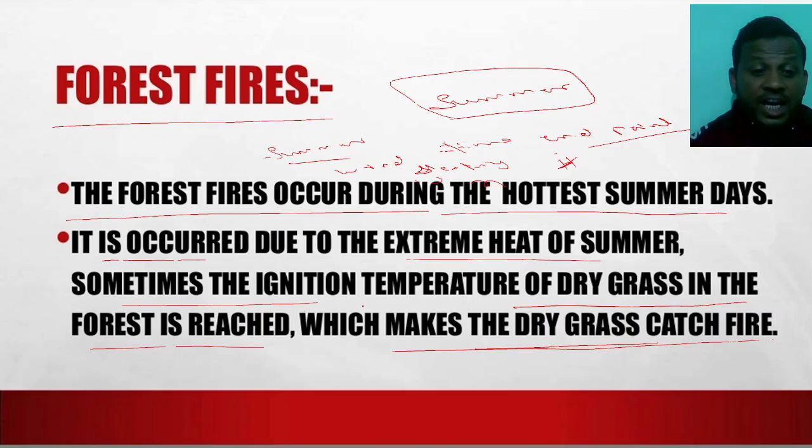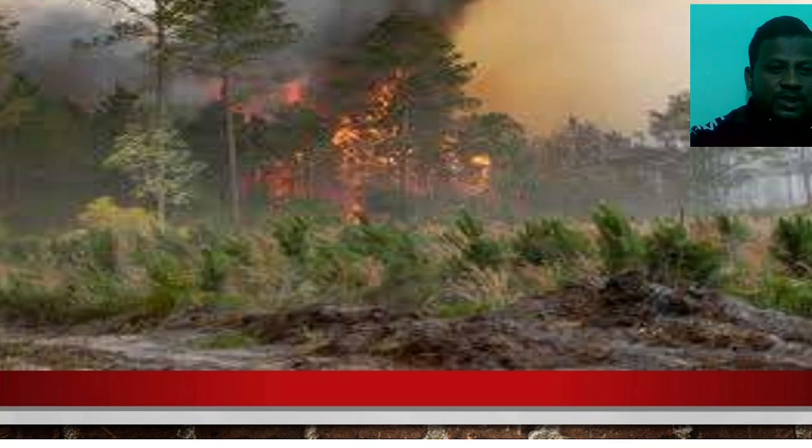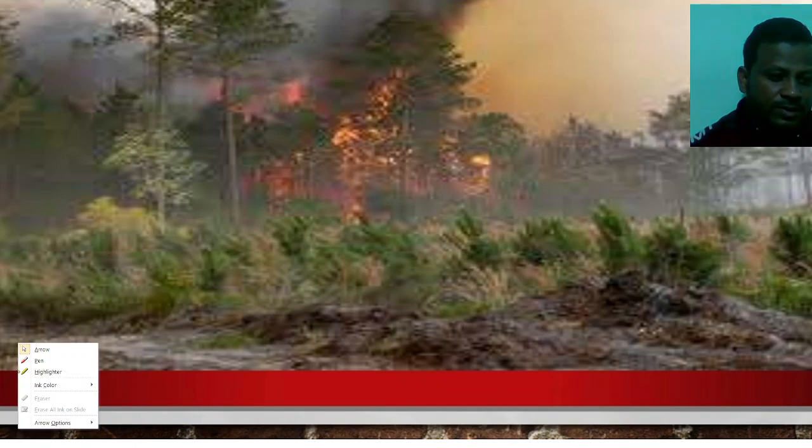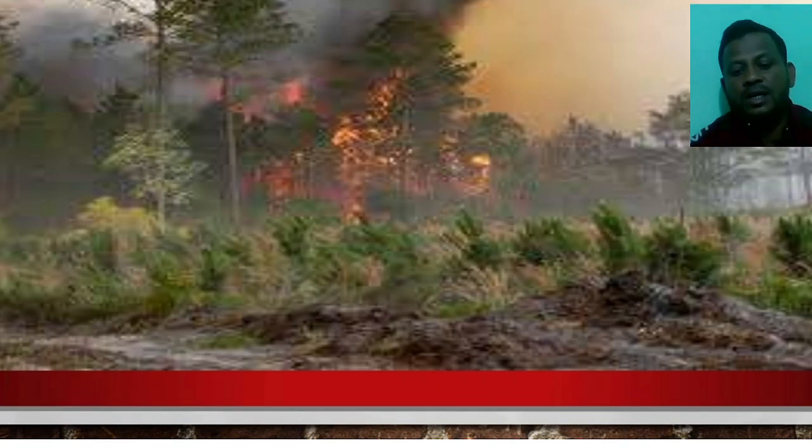When they reach the ignition temperature, this is the very important point, then the forest fire will occur. You can see this is an example for the forest fire. Okay, this picture is an example for that.